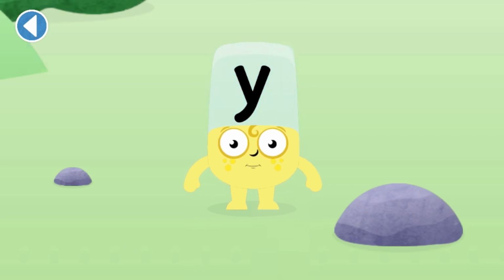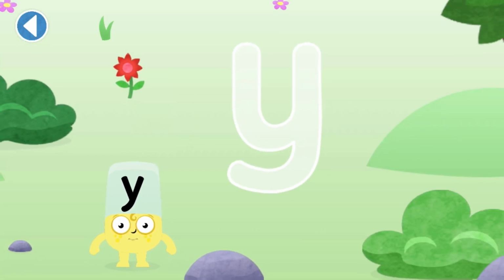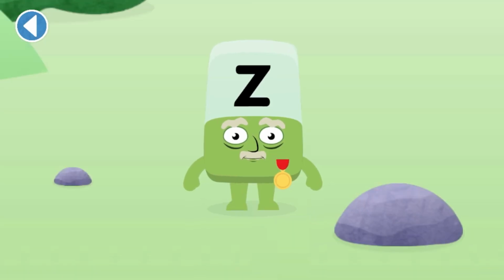Y. Next. Can you trace the Alpha Block's letter? Use your finger to trace the letter. Well done! You've met Alpha Block Y. Let's meet this Alpha Block. This is Alpha Block Z.